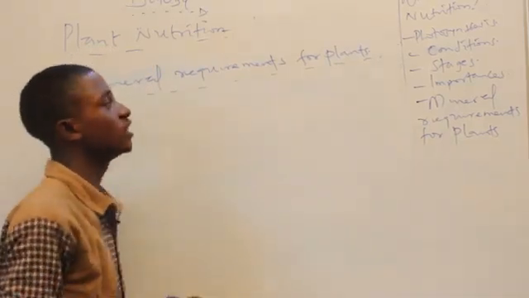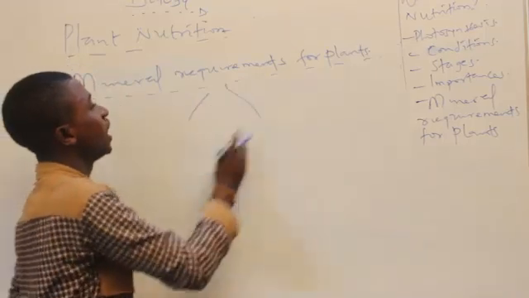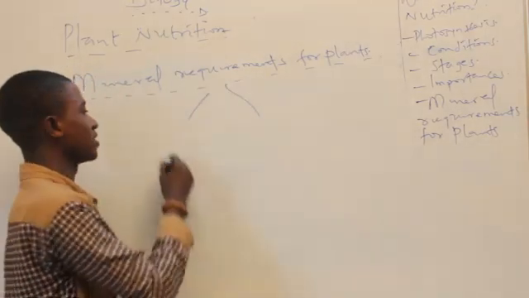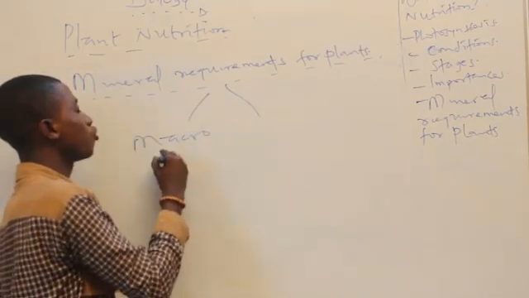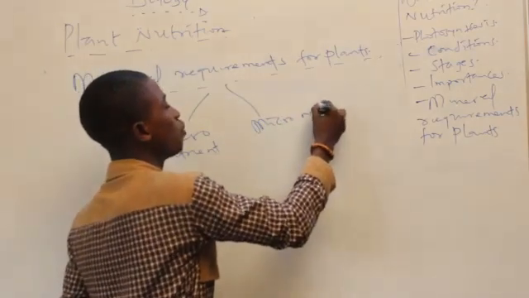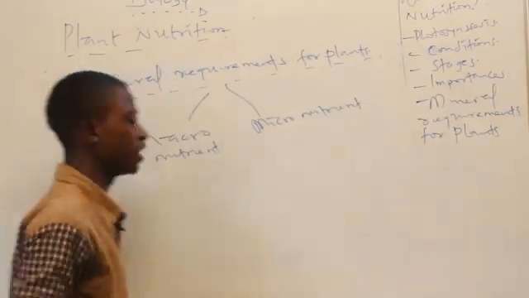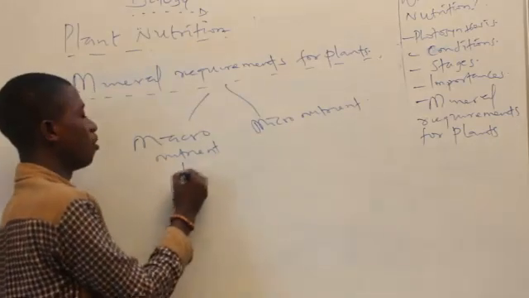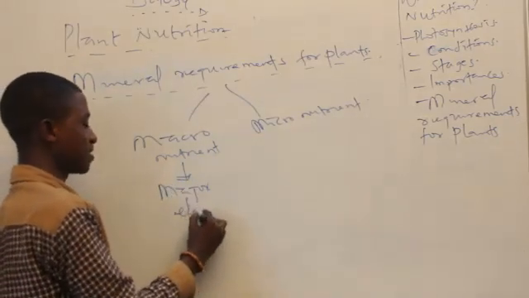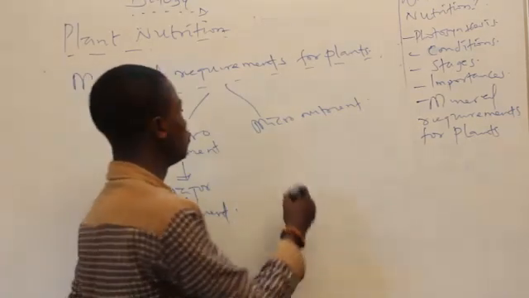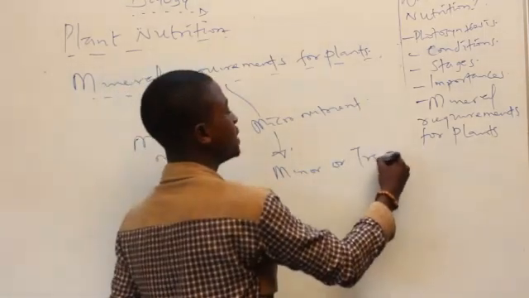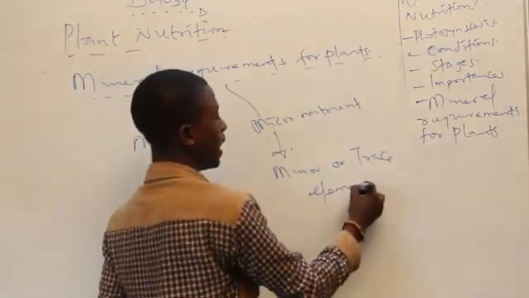Now, it is worthy of note that there are basically two types of mineral nutrients that are needed by plants: what we call the macronutrients, and what we call the micronutrients. Now, the macronutrient is otherwise called the major element, while the micronutrient is otherwise called the minor or trace element.